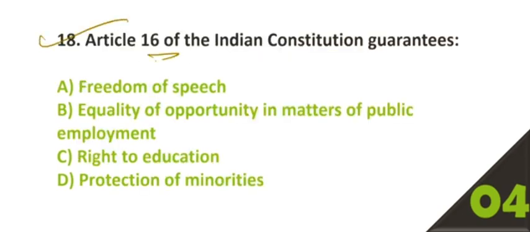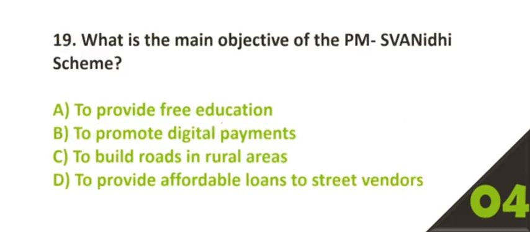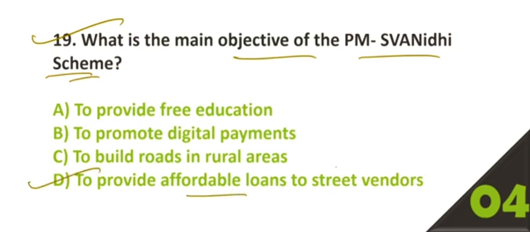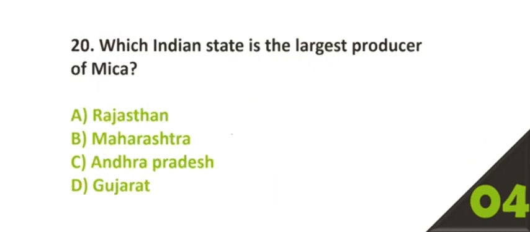18. Article 16 of the Indian Constitution guarantees. Option number B, equality of opportunity in matters of public employment. 19. What is the main objective of the PM Swanidhi scheme? Option number D, to provide affordable loans to street vendors.